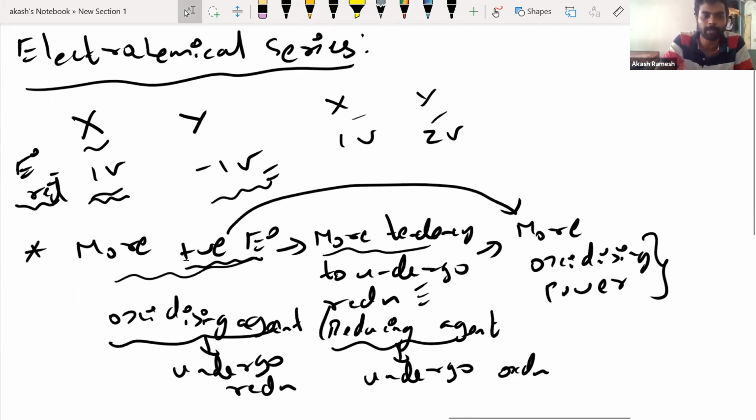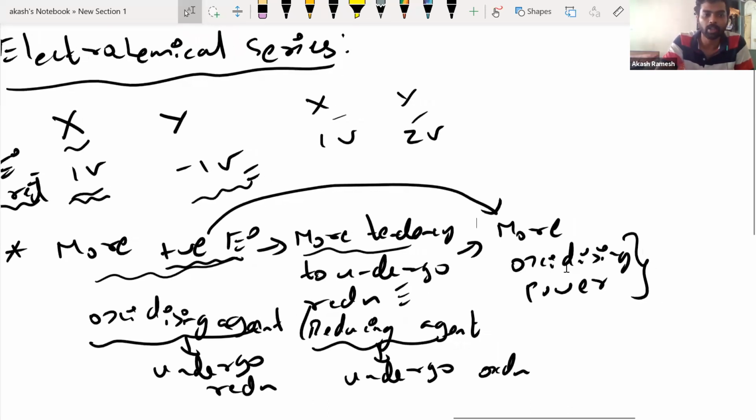We already know that positive value, I can speak in terms of delta G. That means the reduction reaction's delta G will become more and more negative, more and more spontaneous. And obviously we know if it undergoes reduction, that particular thing is going to be an oxidizing agent. Now this you keep in mind.